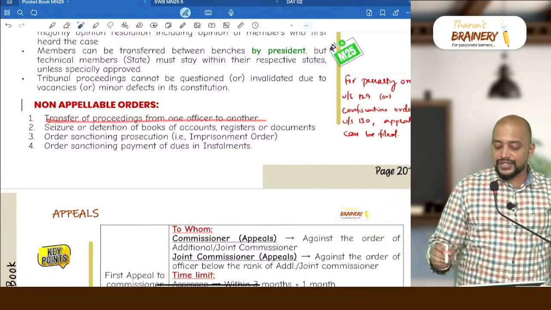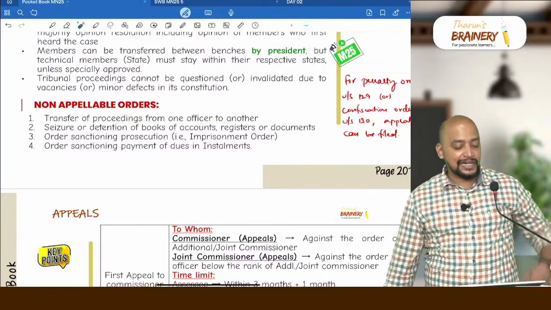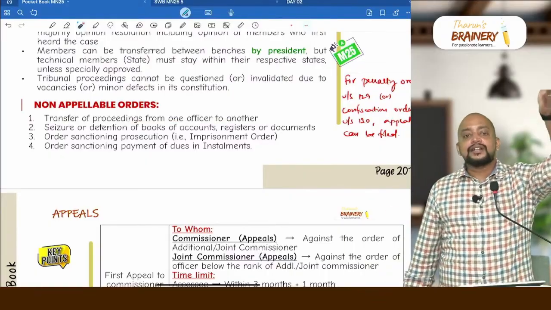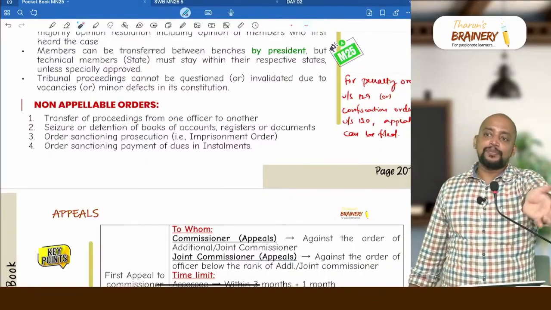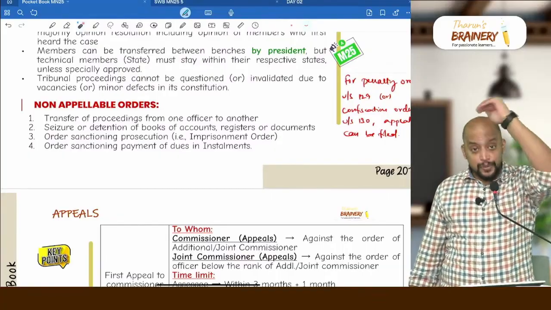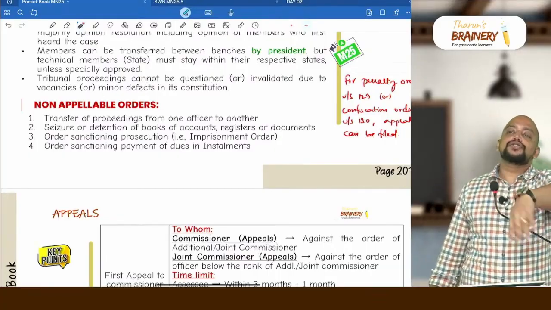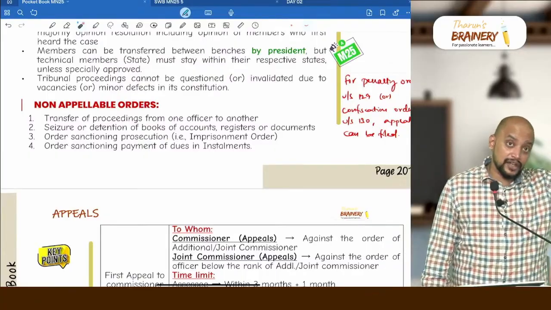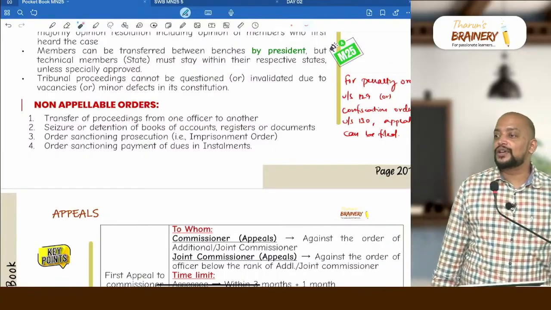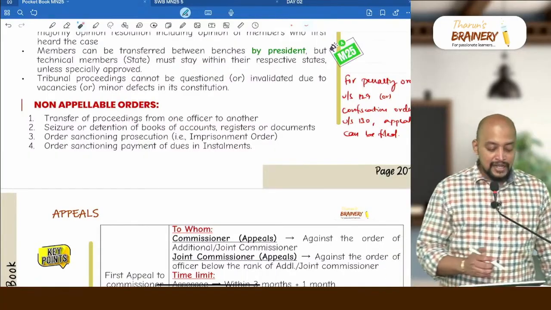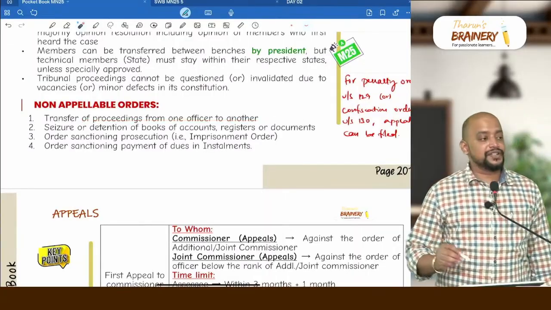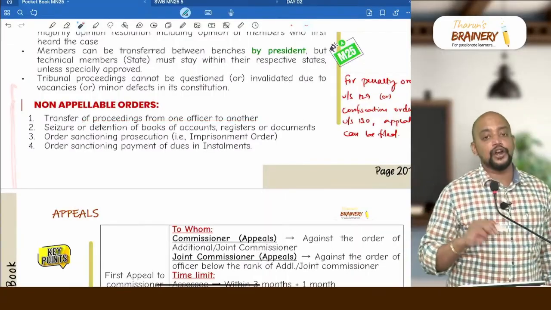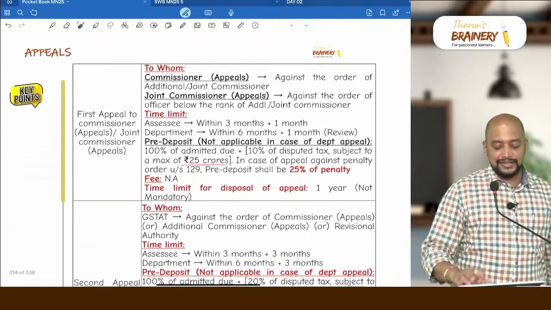Then transfer of proceedings from one officer to another officer. Say the commissioner transferred the officer from one place to another, or your proceedings were transferred from one jurisdictional officer to another jurisdictional officer. In that case you cannot say I want that officer only, that officer will be comfortable for me. So these are the 4 non-appealable orders. This can be asked as a short note question.